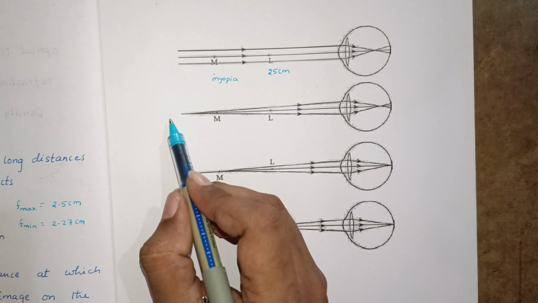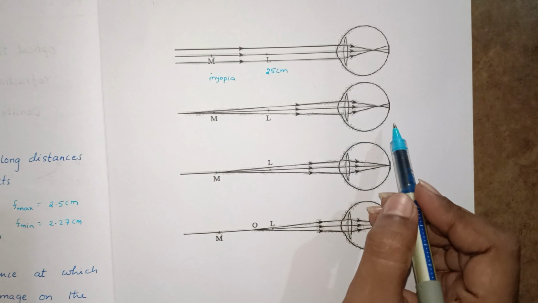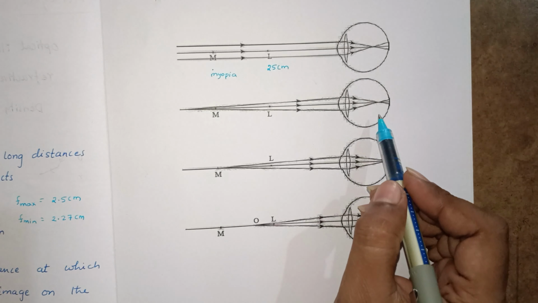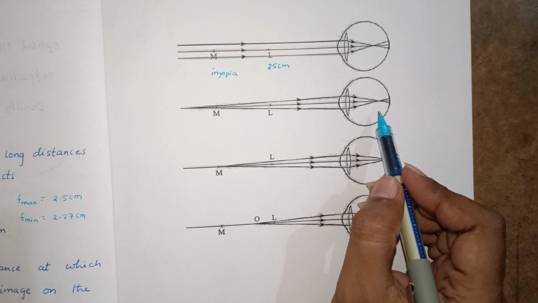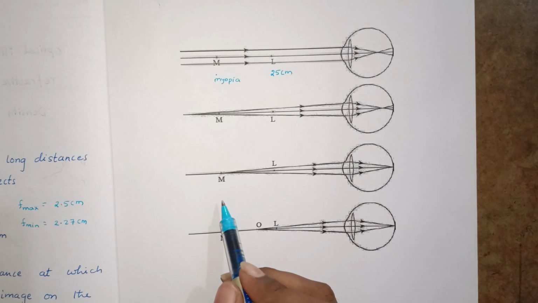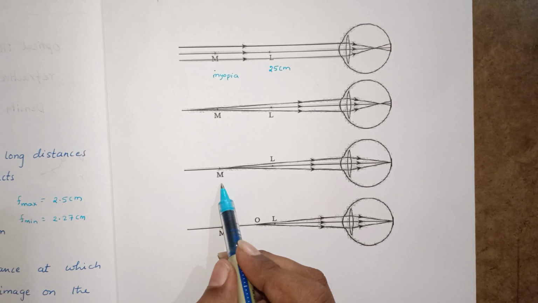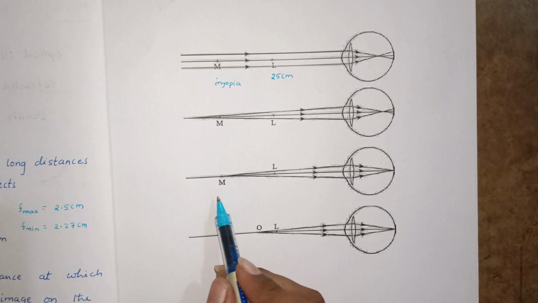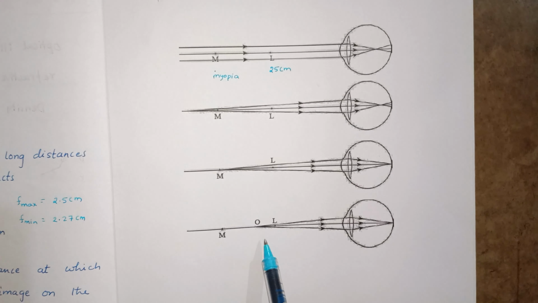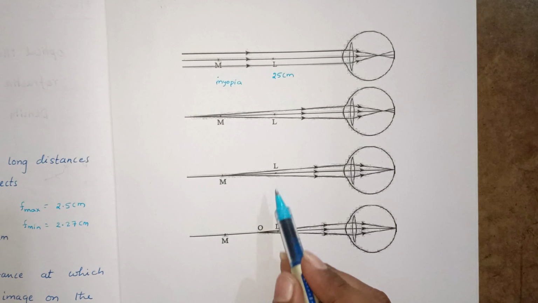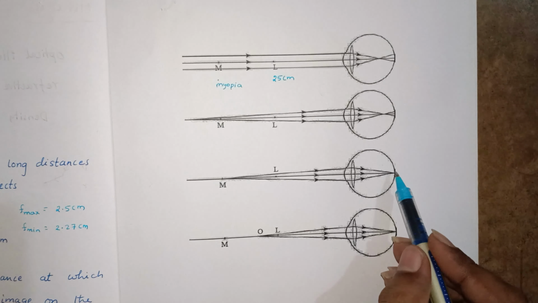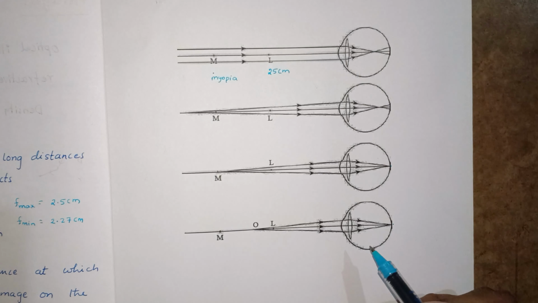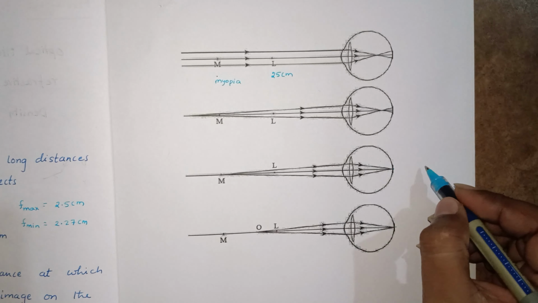Now beyond M, if we place the object, it is not forming on the retina. On the M or less than M, if we place the object, that converges on the retina and the image is formed on the retina, he can see clearly.